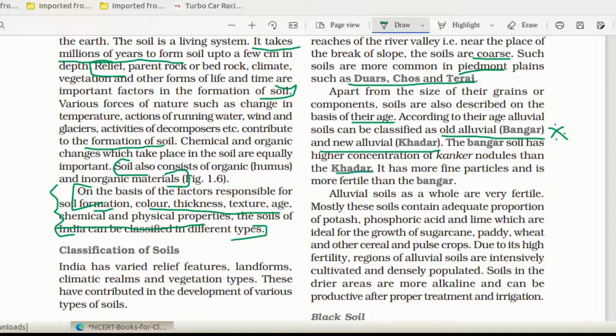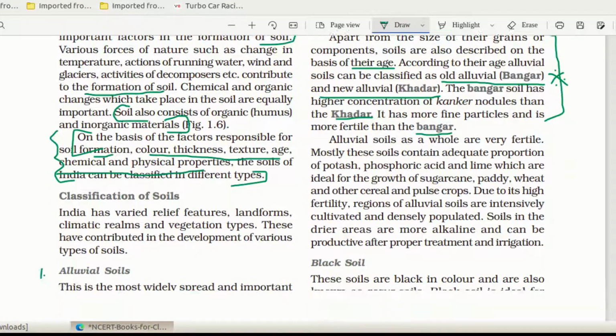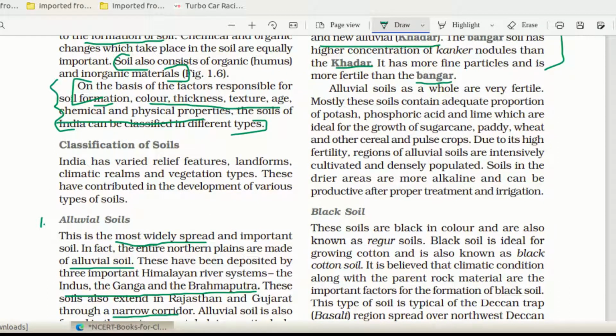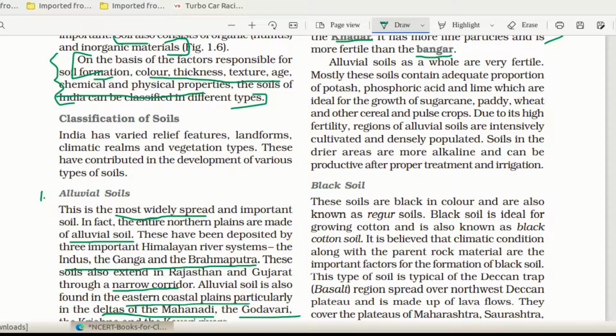The Bangar soil has a high concentration of Kankar nodules compared to Khadar. Khadar has more fine particles and it is more fertile than Bangar. So which one is more fertile? Khadar is more fertile. In this paragraph you can expect the question: write the properties of Bangar and Khadar, or differentiate between Bangar and Khadar.